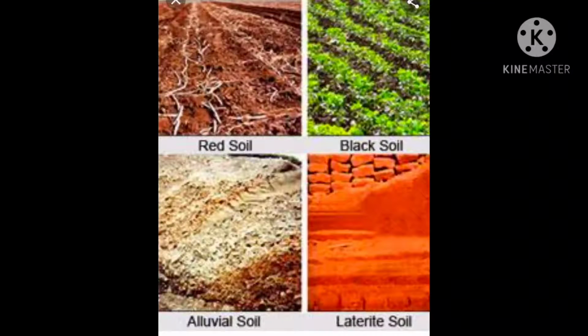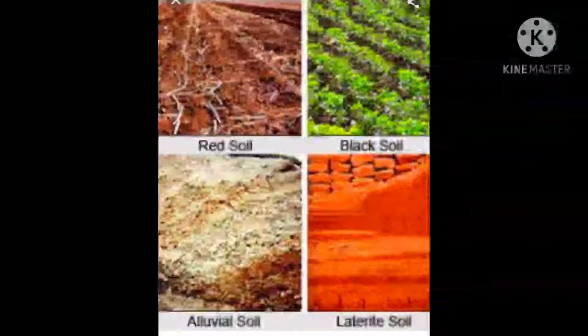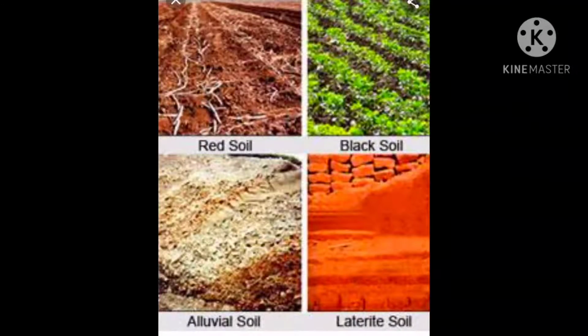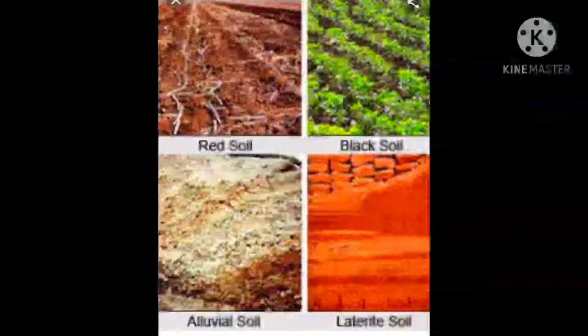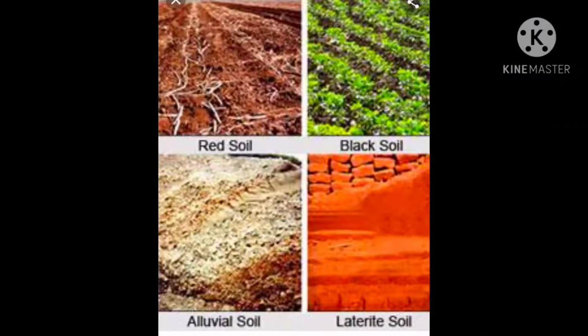Fourth question is, list the various uses for which land can be put to use. Land is one of the most important natural resources for mankind. It can be put to a variety of uses. For example, it is used for agriculture, for building factories, houses, for making roads, airports, for laying of railway tracks, for mining, etc.